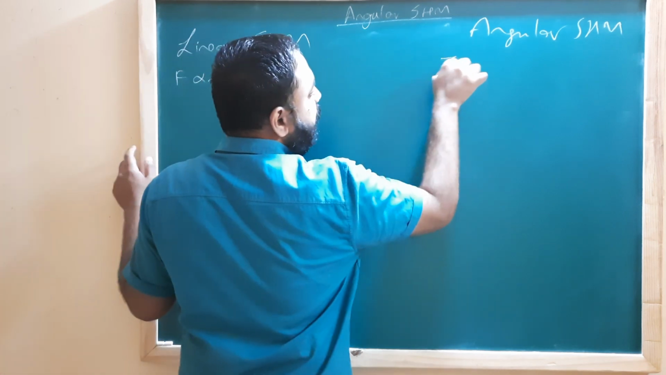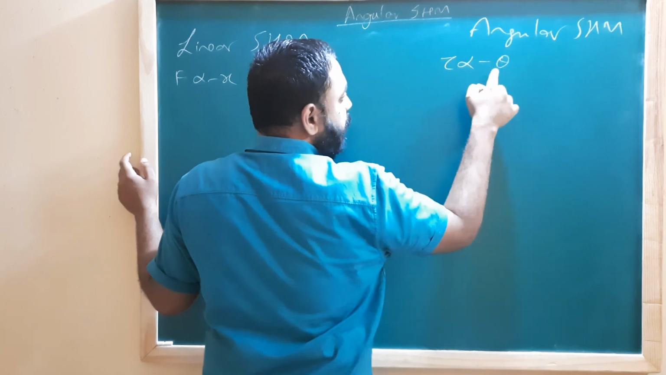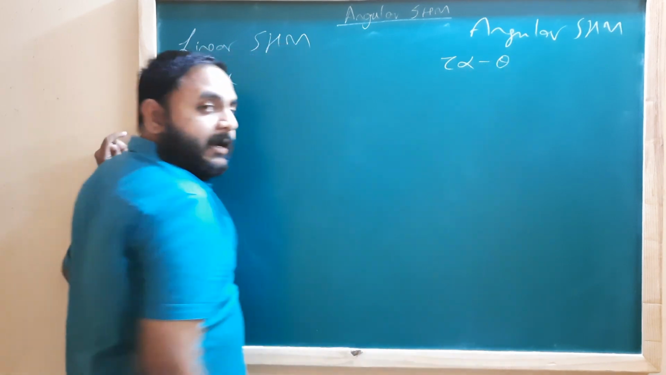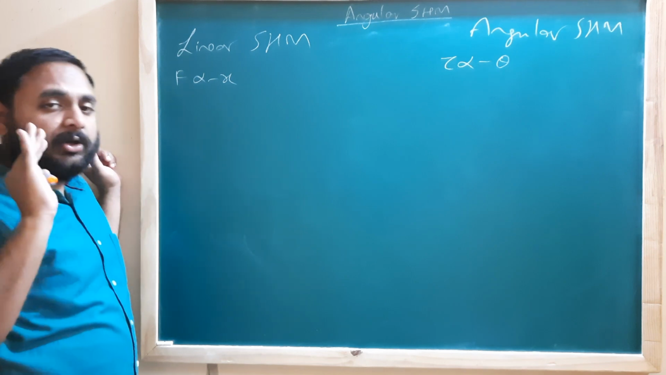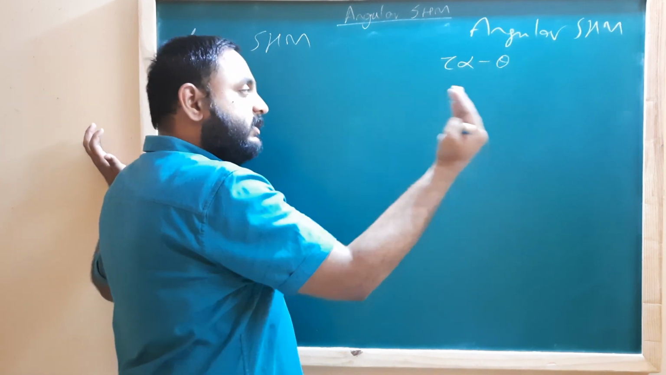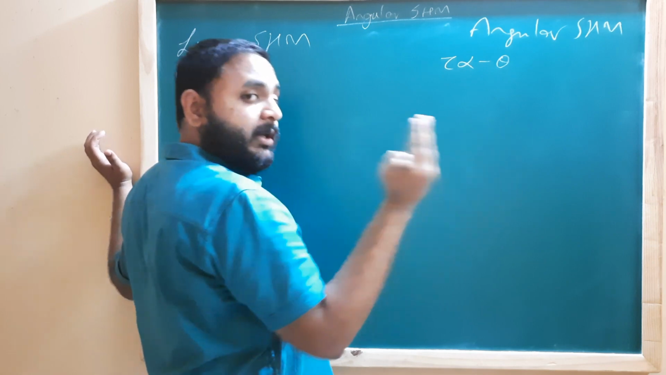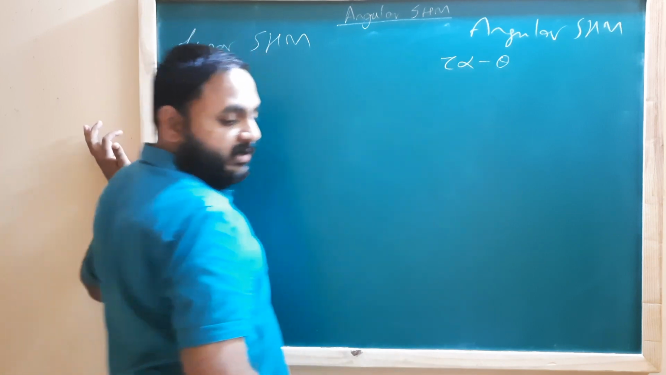Here we should say torque is directly proportional to the angular displacement, and it is directed in the opposite direction. That's why we call it a restoring torque. This is not a torque which is taking a body away. This is restoring torque, that is restoring it to its original position. That's why we have a negative sign.